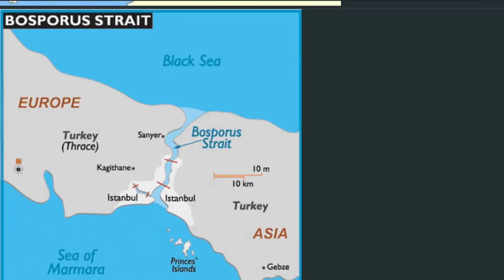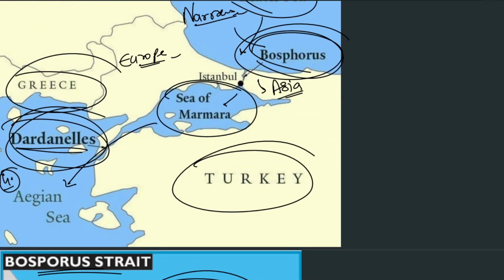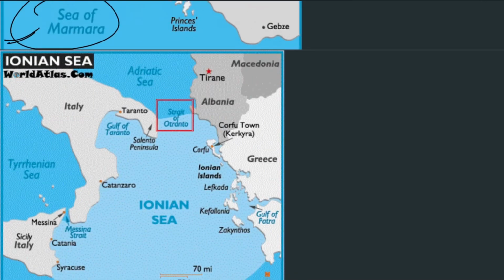Now let's see the next one. We have the Bosphorus Strait in detail here. Black Sea again and Sea of Marmara, we have the Bosphorus Strait, very narrow. If we go forward from the Sea of Marmara towards the Aegean Sea, we see the Dardanelles Strait. Now we see the Ionian Sea and the Strait of Otranto.